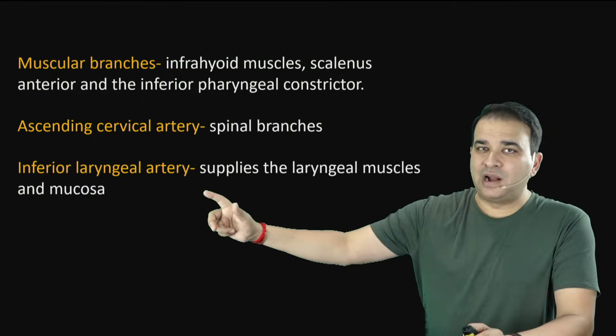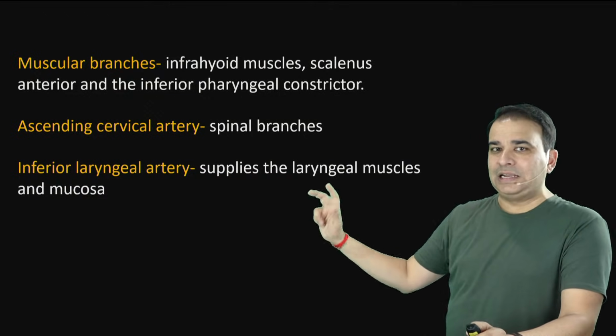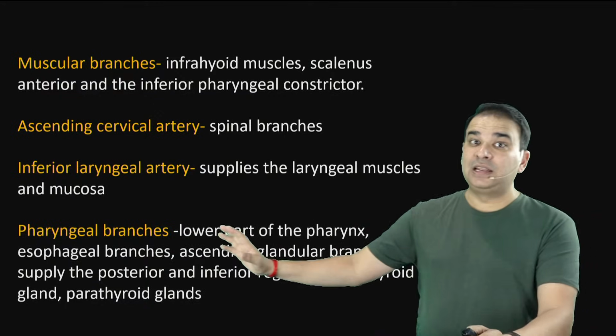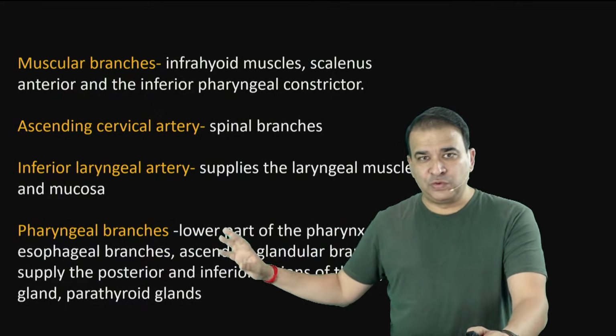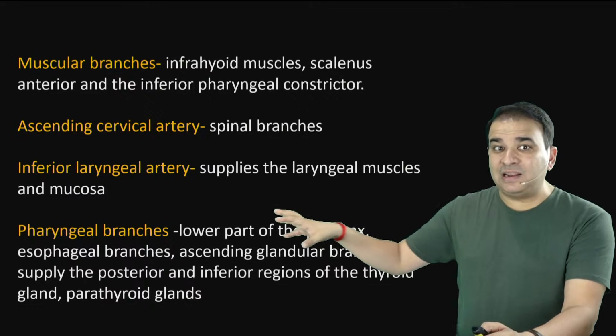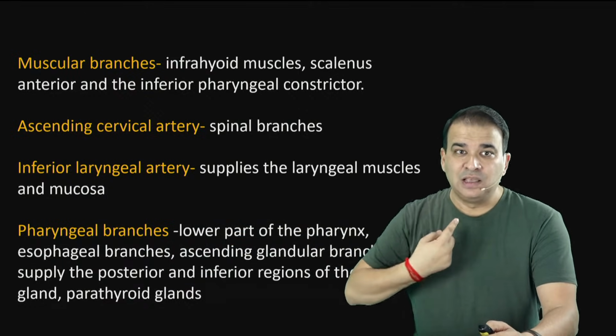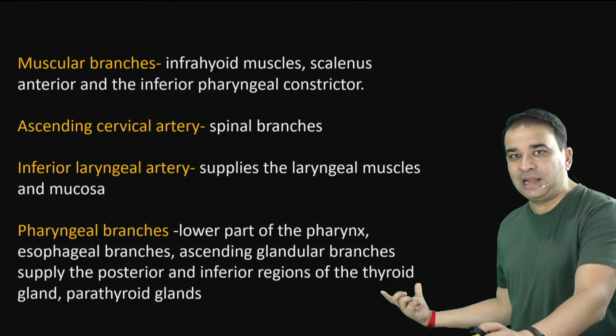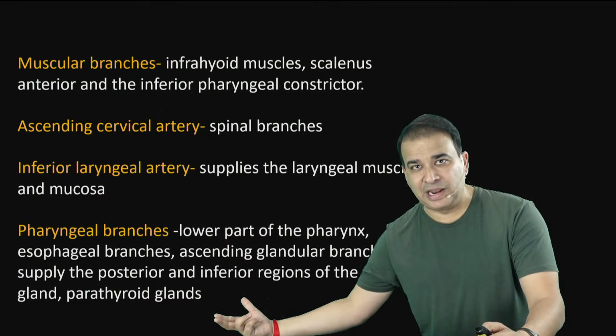So the inferior laryngeal artery is a branch of the inferior thyroid artery, and that does supply the laryngeal mucosa and the muscles also. And then it gives off the pharyngeal branch, which is obviously supplying the pharynx. And that's a main glandular artery also, guys. The same pharyngeal branch gives off the ascending glandular artery, which supplies the thyroid gland, and it does supply the parathyroid gland also.